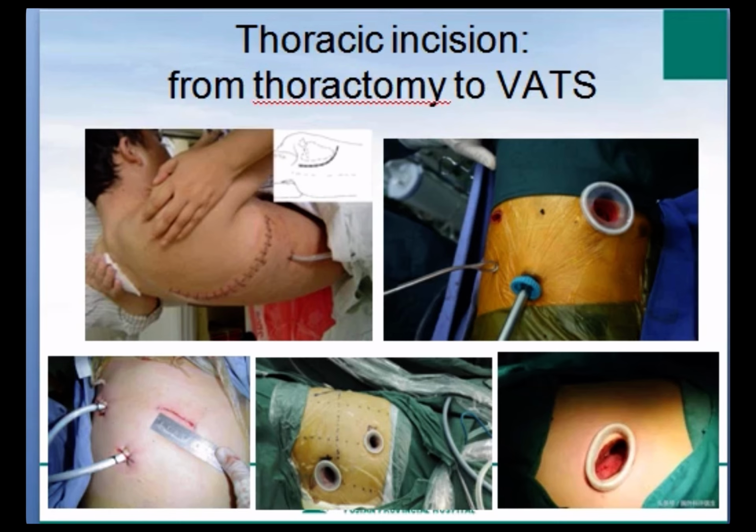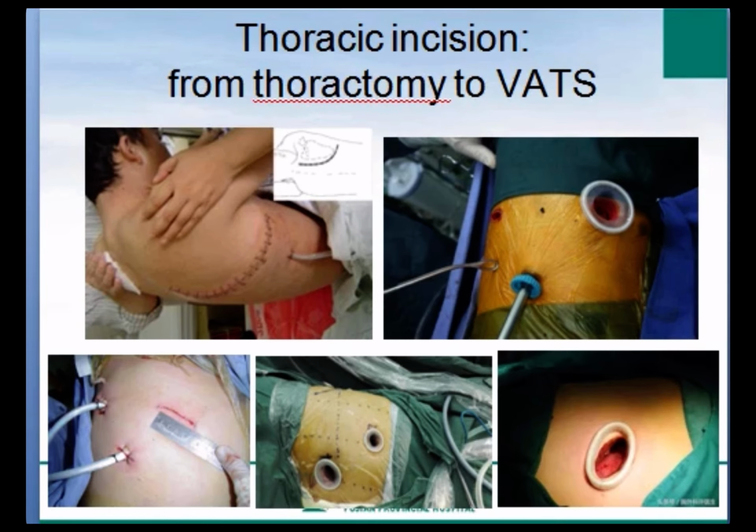Advances in technology have greatly benefited patients. In the past, it usually took about 2 weeks for patients to leave hospital after the operation. But now, post-operative hospital stay is usually shortened to 3 to 5 days for patients with VATS.